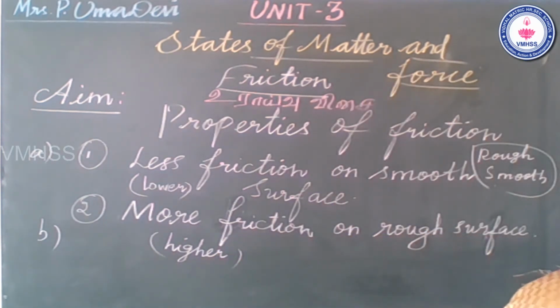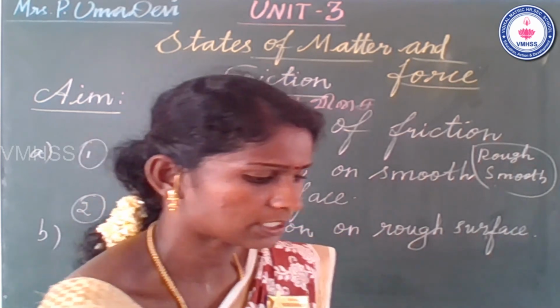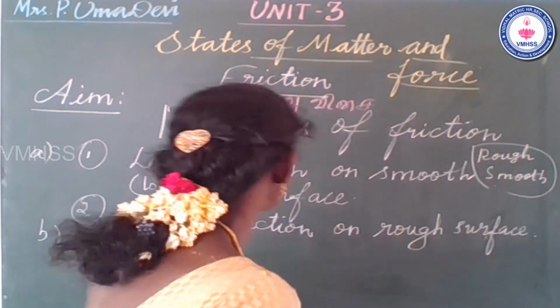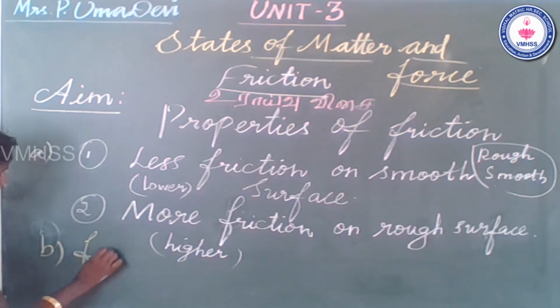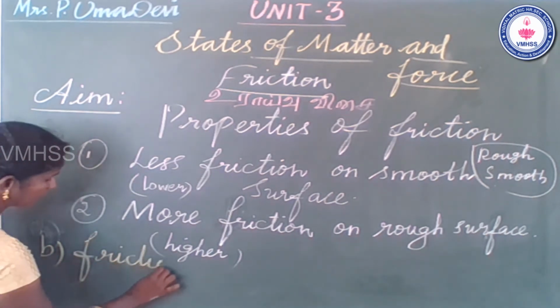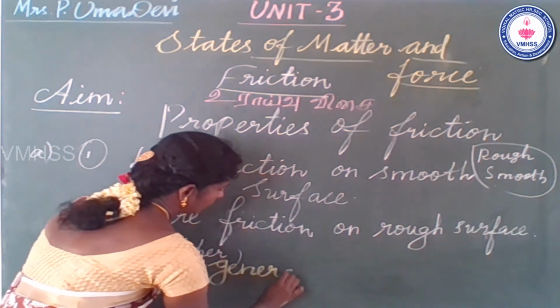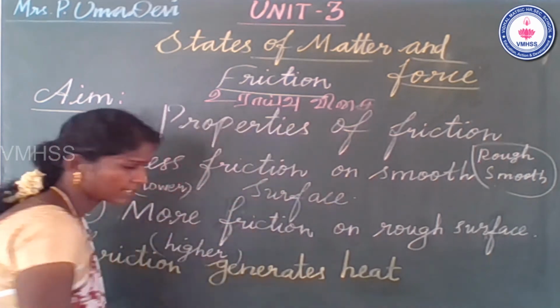So we can guess the second property. What is the second property? Yes, friction generates heat.